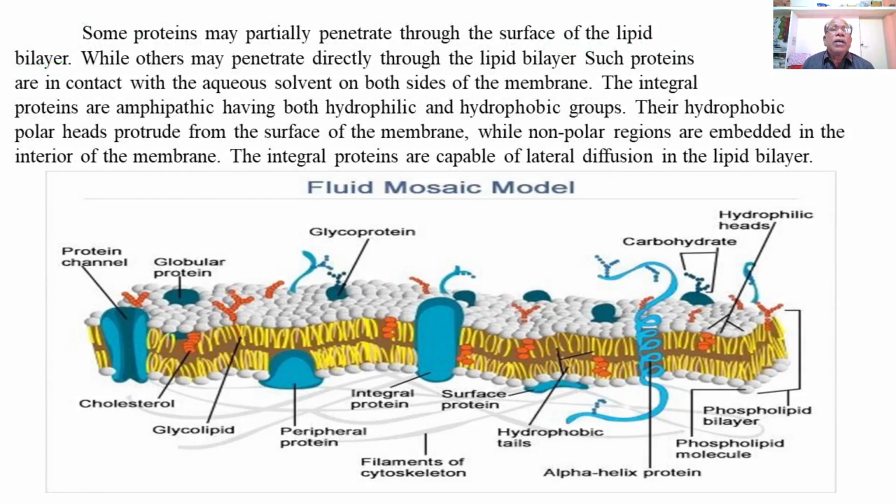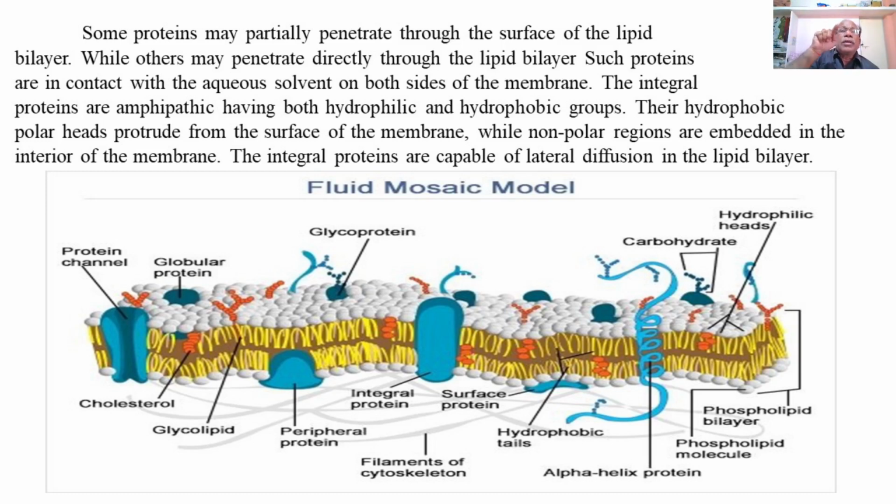Some proteins may partially penetrate through the surface of the lipid bilayer, while others may penetrate directly.